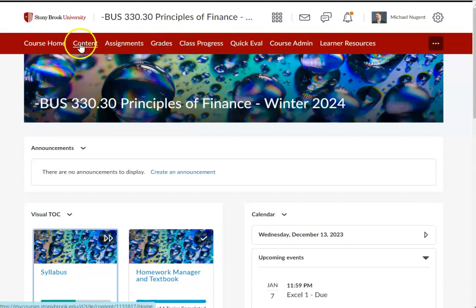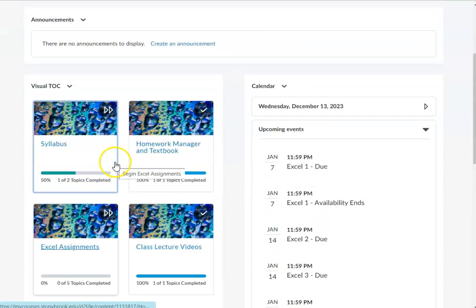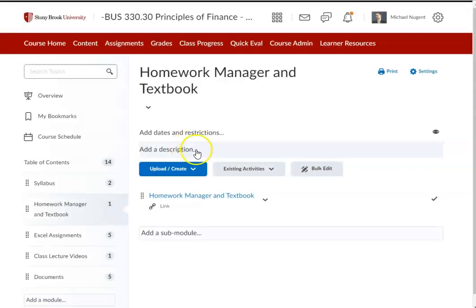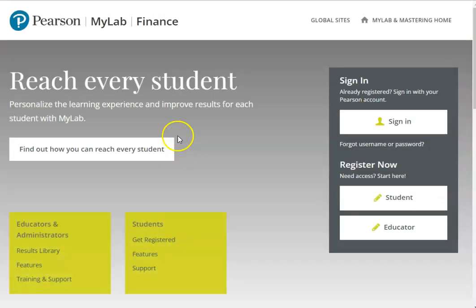So the content is going to be these tiles down here. We have the syllabus, which, when you're ready, take a look at and read over. It gives you all the very fine details of the course, including the grading scheme and the grading scale. We have our homework manager and textbook, which, if you click in here, will bring you over to a link to get you to the textbook